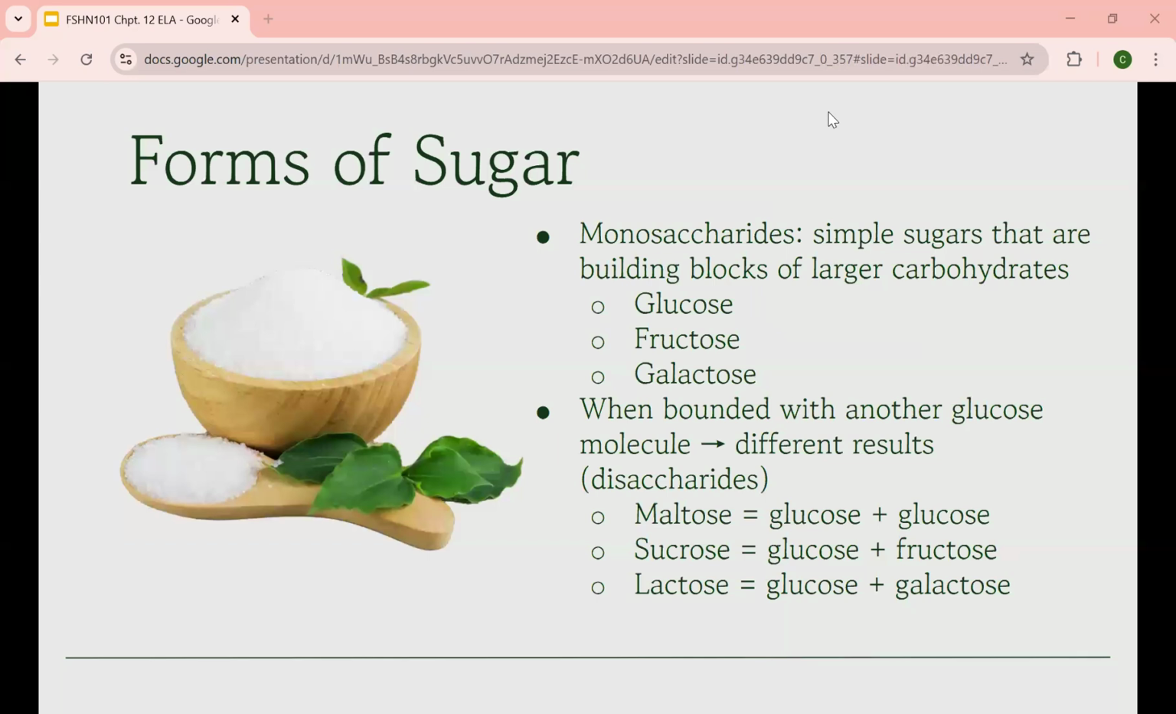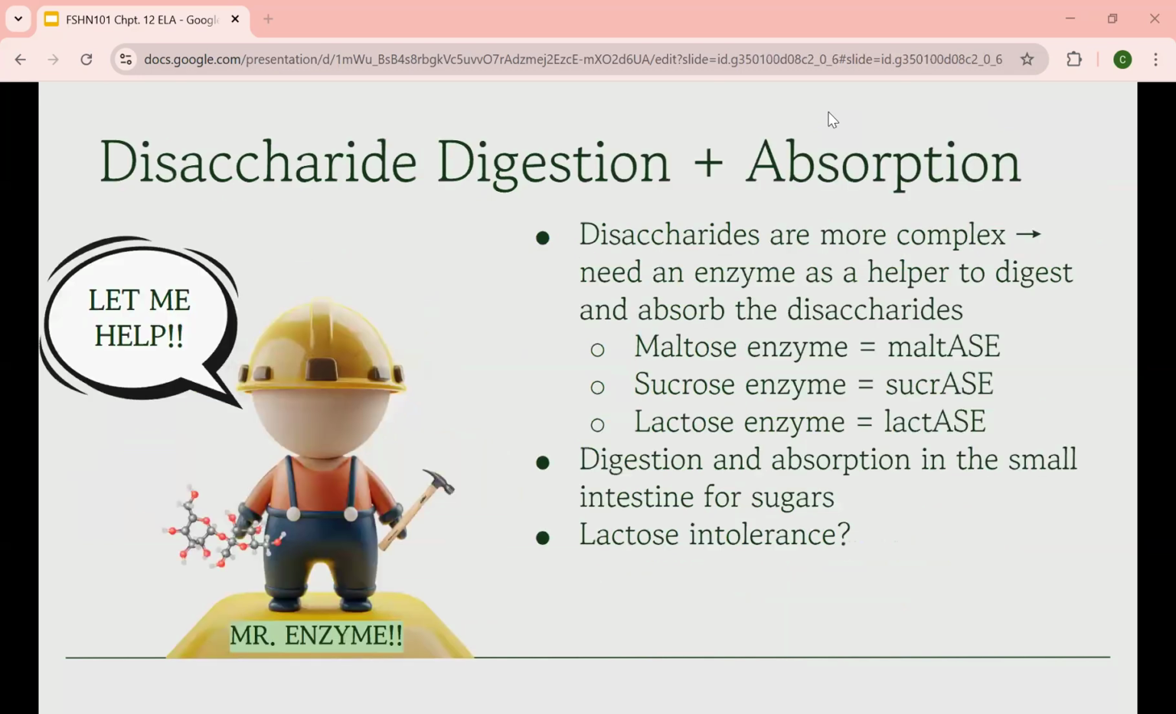With these monosaccharides, we can create more complex sugars like maltose, sucrose, and lactose, which would be considered disaccharides. Disaccharides contain two sugar molecules, hence the prefix di, meaning two. Now, I would like to go a little deeper into disaccharides and how they are digested.